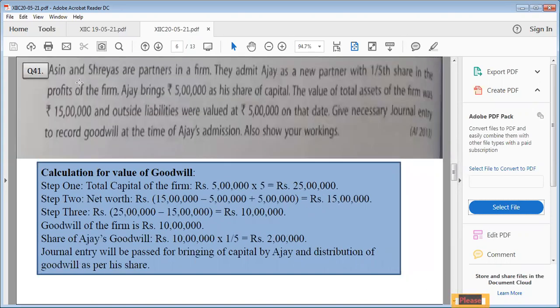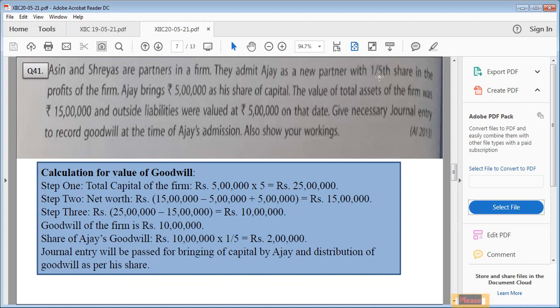Now question number 41. Asin and Shreya are the partners in a firm. They admit Ajay as a new partner with 1/5 share in the profits of the firm. Ajay brings 5 lakh as a share of capital. The value of total assets of the firm is 15 lakh and outside liabilities are 5 lakh on that date. Give journal entry to record the goodwill at the time of Ajay's admission. Also show your workings. Specifically written, also show your workings. It means working notes will also give you marks. Okay. So let us follow the steps.